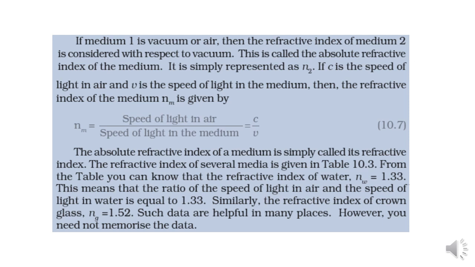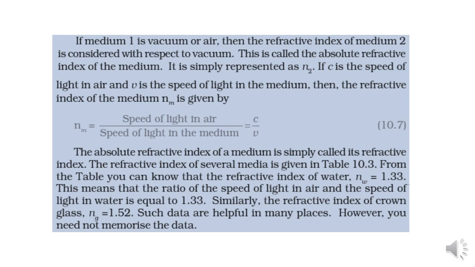Suppose I want to find the refractive index of, let us say, kerosene. So the absolute refractive index of kerosene will be equal to speed of light in air upon speed of light in kerosene. Similarly, if I want to find the refractive index of, let us say, diamond, the absolute refractive index of diamond will be equal to speed of light in air upon speed of light in diamond.